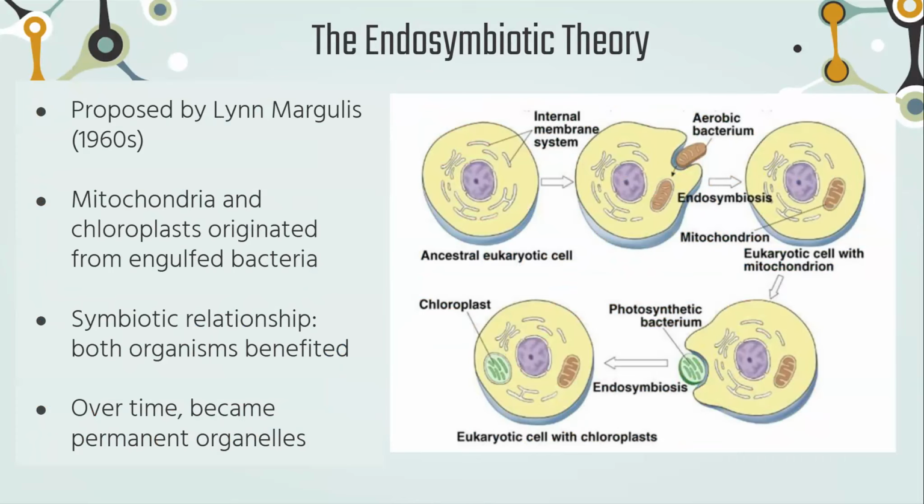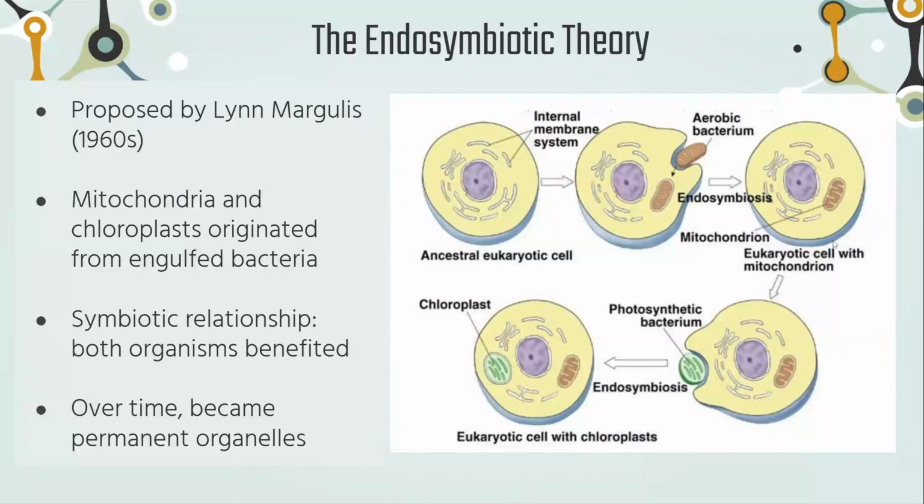So that's why scientists came up with a theory called the endosymbiotic theory. This theory was first proposed by Lynn Margulis in the 1960s. She proposed that a long time ago, there was an ancestral eukaryotic cell that engulfed an aerobic bacterium. That bacterium had its own DNA and its own ribosomes, but after being engulfed, that bacterium actually benefited, and it was beneficial for its survival. And the cell itself was benefiting from the bacterium, getting energy from it.